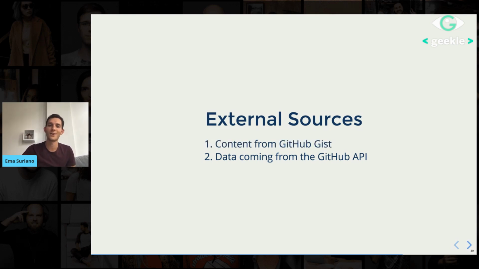And then the second one is the content from GitHub gist. If you think about it, the content of the gist is like a file, and people can write down JSON. First of all, they can write an invalid JSON, they can write JSON which doesn't match the structure I'm thinking of, or they can even write something that has nothing to do with a JSON file. It can be JavaScript, and then it will obviously fail. So I have to validate that.